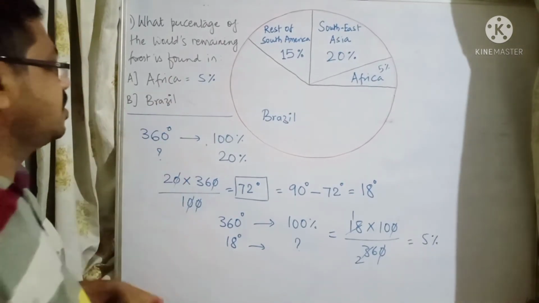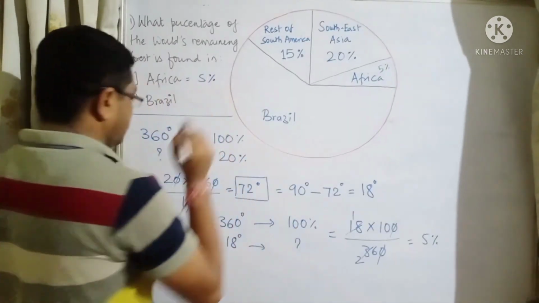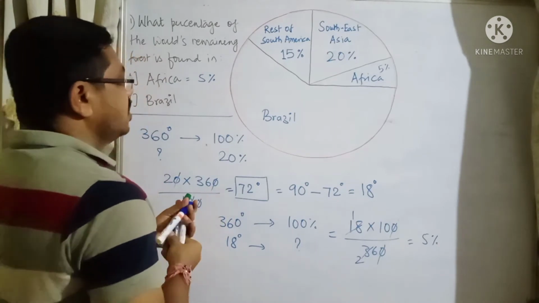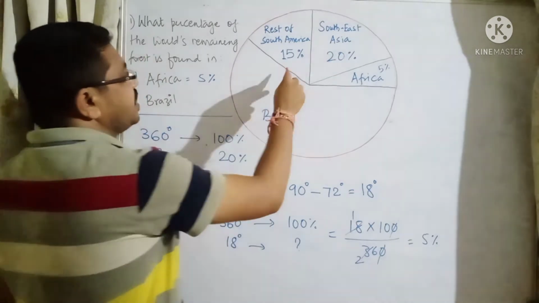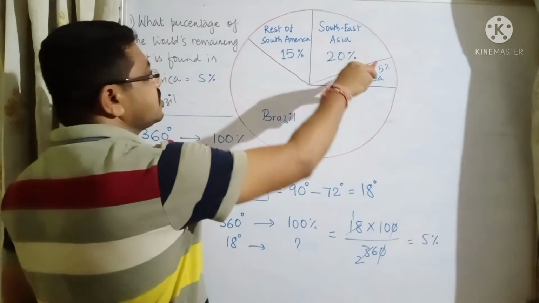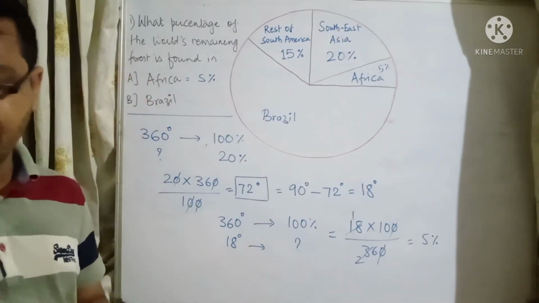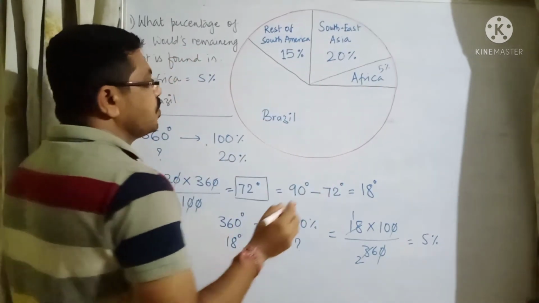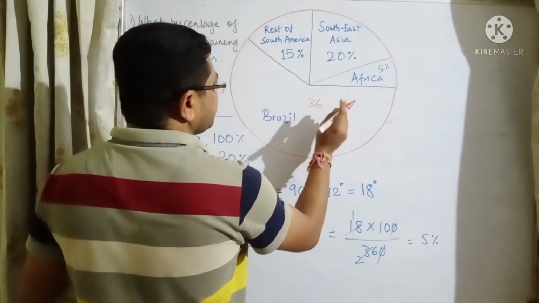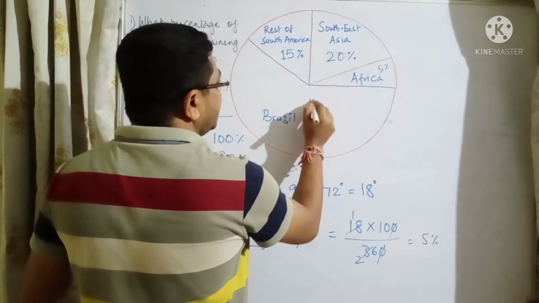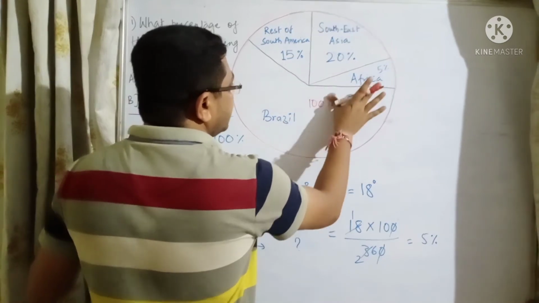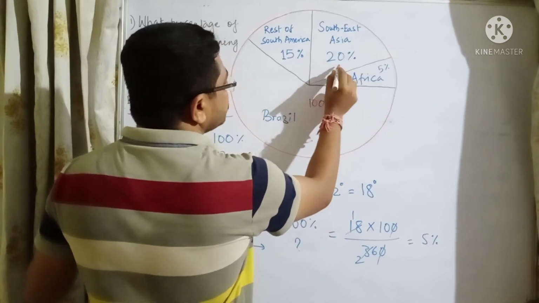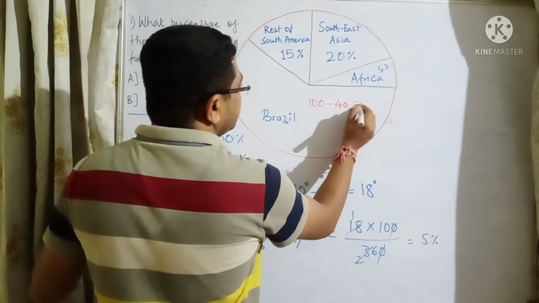So here you got 360 degrees, we have already got that. So for Brazil, how are we going to calculate this? Out of 100%, you have 15, 20 and 5%. Just adding this, how much do you get? 15 plus 20 plus 5 is 40. So 100 minus 40 is equal to 60.